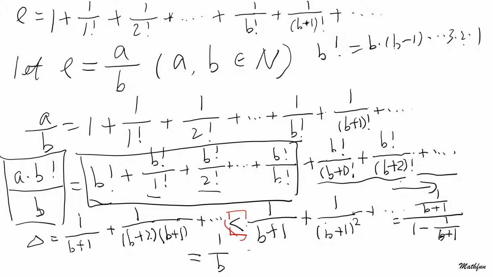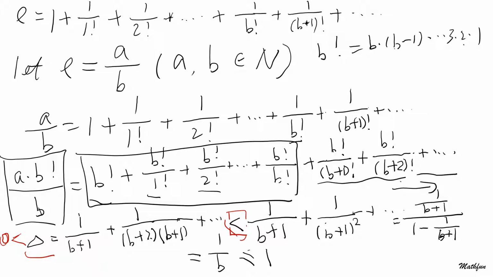This is smaller than or equal to 1. So in other words, delta is smaller than 1, and definitely delta is bigger than 0, isn't it? Right? So delta is bigger than 0 and smaller than 1.